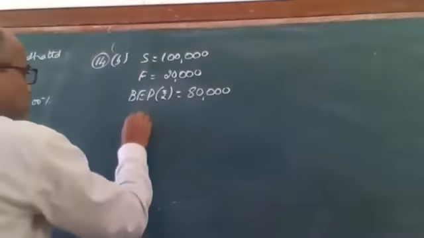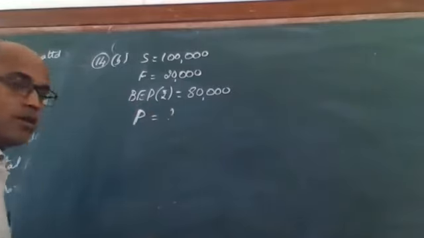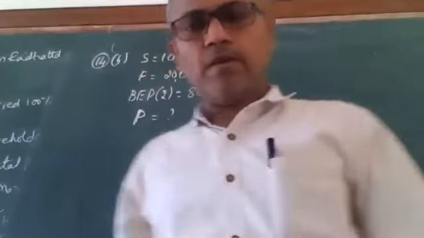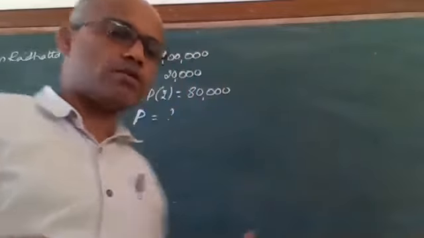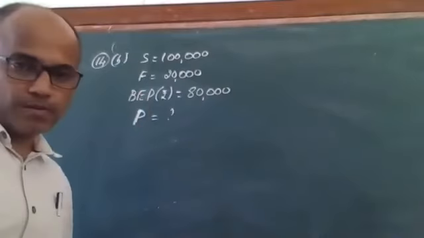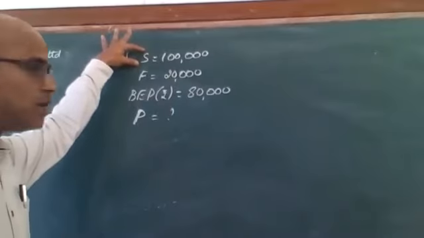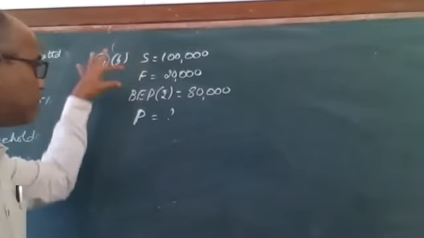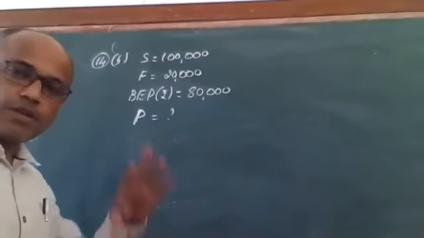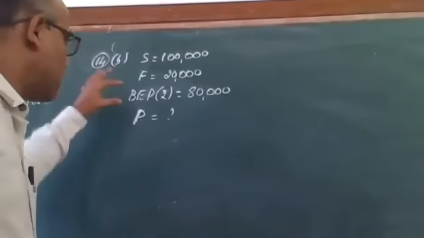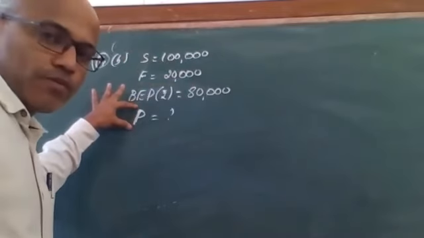What is profit? So this is quite similar to the previous one. Only thing is, he asked BEP in the previous one. Here, he gave BEP and asked profit. There, profit was given and BEP was asked. Here, BEP is given and profit is asked. Remember, guys, sales is information, fixed cost is information, break-even point is a calculated figure, 80,000 rupees. Then profit is what we have to find.